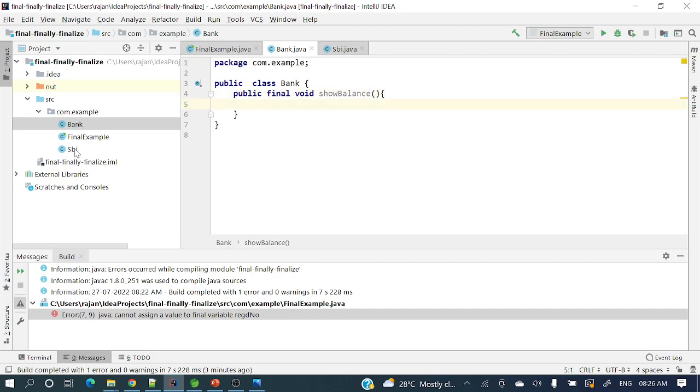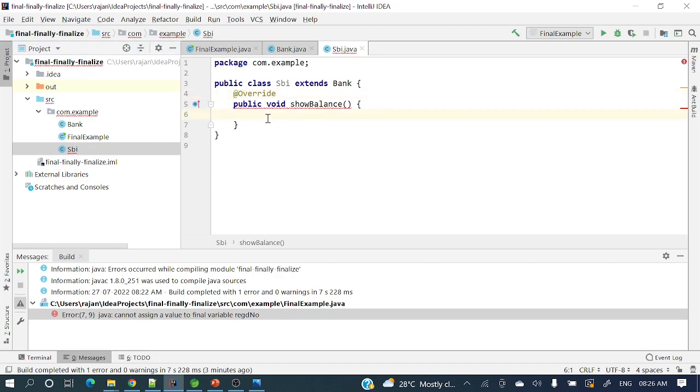Done. Now let's go to this SBI. Some red underline, if you see, right? So showBalance cannot override in com.example.bank. Overridden method is final. So we cannot override because that method is declared as final, right? So hope you got a crystal clear picture about final variable, final class, and final method.